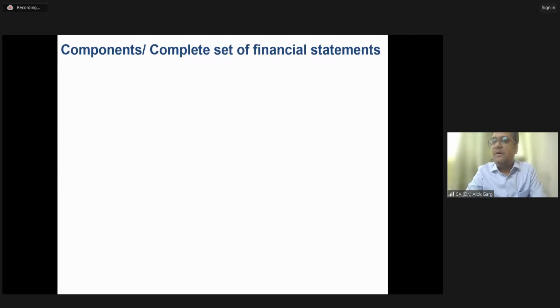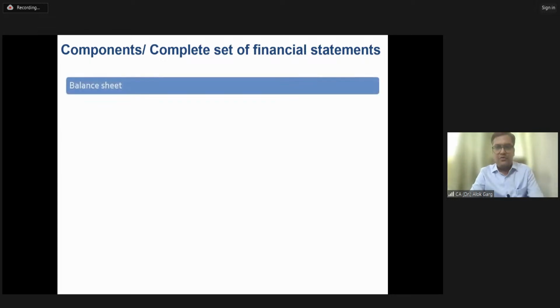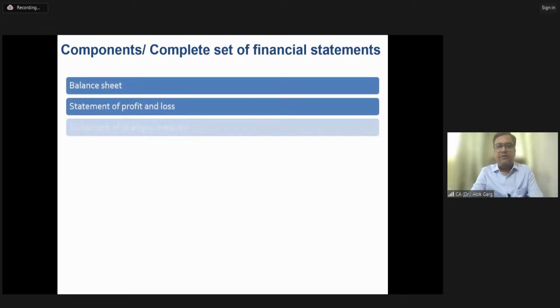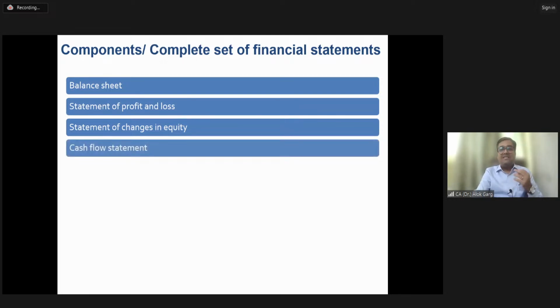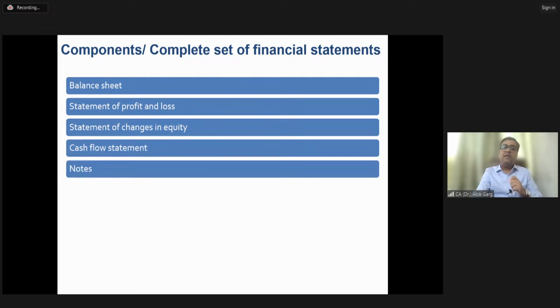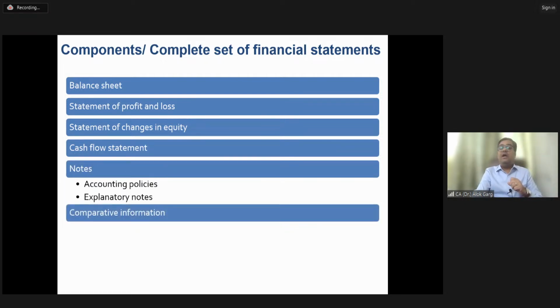Now, what are the components or the complete set of financial statements? Of course, balance sheet, statement of profit and loss, which includes a new section, other comprehensive income, which we will be discussing in the next class. Statement of changes in equity, right, which we have already discussed. This statement of changes in equity is nothing but the movement in equity, share capital, and reserves and surplus. Then your cash flow statement, of course, it's a statement of cash flows, right? Then your notes to accounts, which includes accounting policies and explanatory notes.